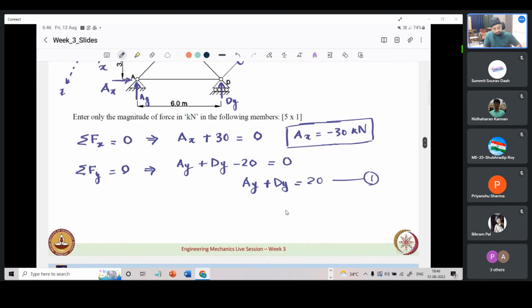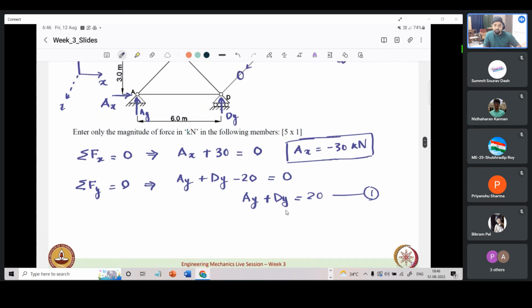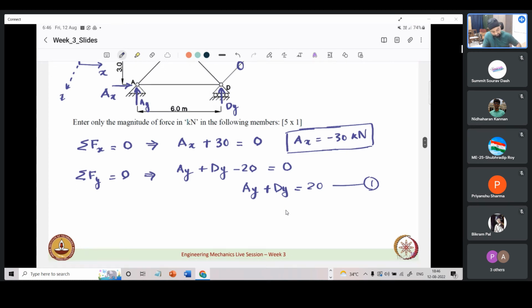So we can take moment about either A or D. This is just for convenience. This is not a rule. We can take it about any point and we will get another equation which will also have Ay and Dy, and we can simultaneously solve those two equations. A better way is to take moment about one of the supports itself, so that support reaction gets eliminated and we can quickly solve for the other one. That is the whole idea behind this.